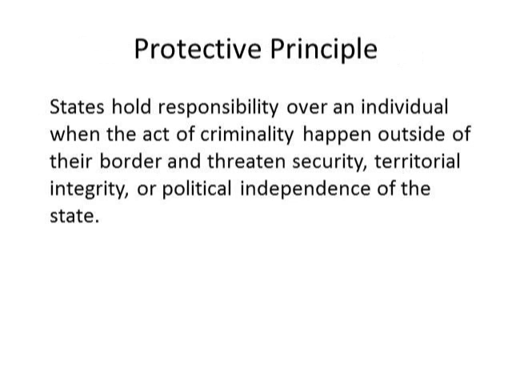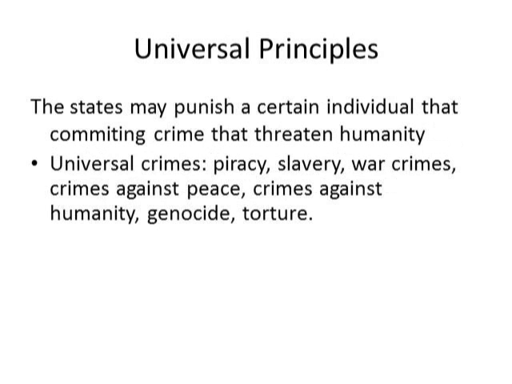The protective principle states the responsibility over an individual when acts of criminality happen outside of their border and threaten the security, territorial integrity, or political independence of the state. Universal principle. The state may punish an individual committing a crime that threatens humanity. Universal crimes include piracy, which means something like hijacking, or anyway a pirate, slavery, war crimes, crimes against peace, crimes against humanity, genocide, or torture.